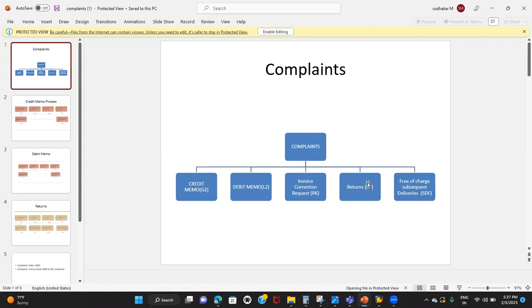Because the company is going to receive the damaged products back, right? How are they going to manage the damaged product? Whatever product they received, for that they will be issuing the credit memo. How that can be configured in SAP, that we are going to see now.